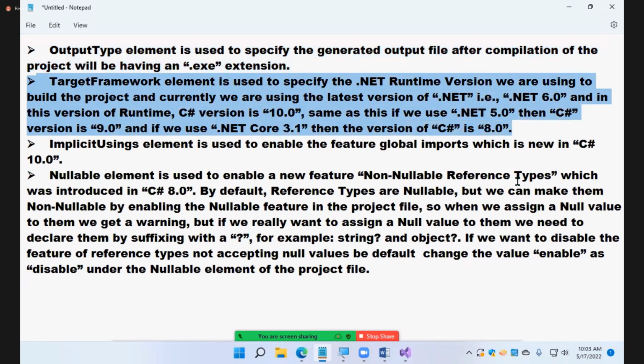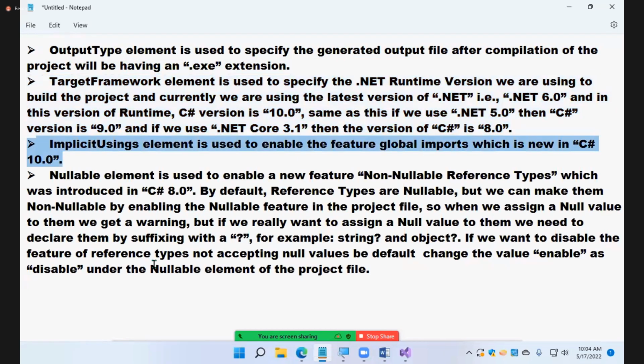The TargetFramework element is used to specify the .NET runtime version we are using to build the project, and currently we are using the latest version, .NET 6, and in this version of runtime the C# version is 10.0. Similarly, if we use .NET 5, then the C# version is 9, and if we use .NET Core 3.1, then the C# version is 8. I already showed you the chapter. Next. I already explained that, guys.